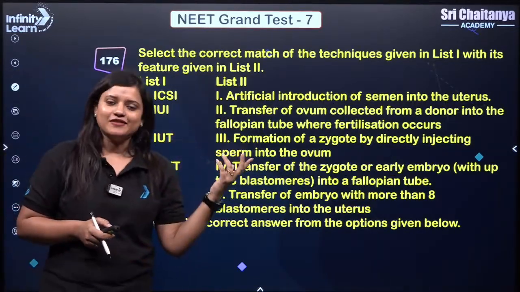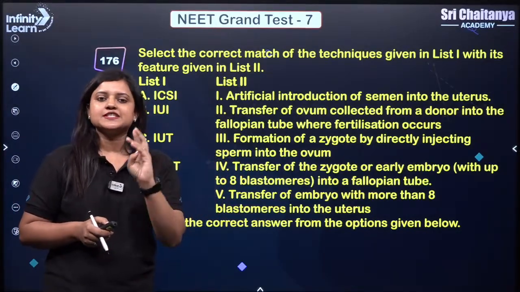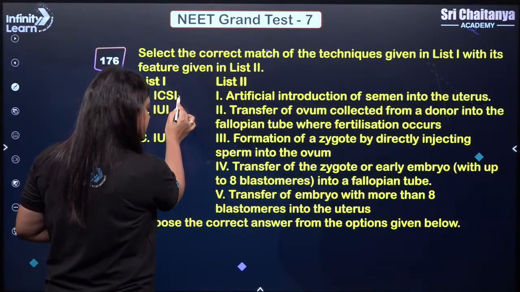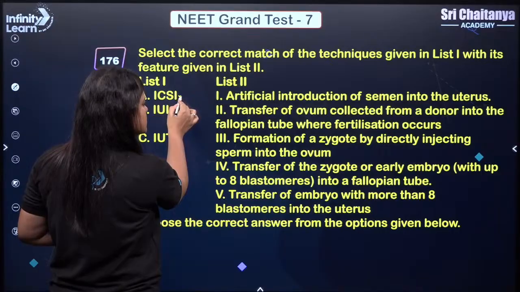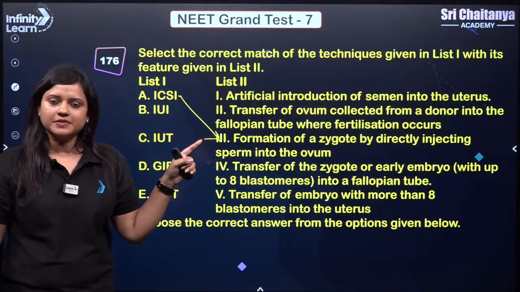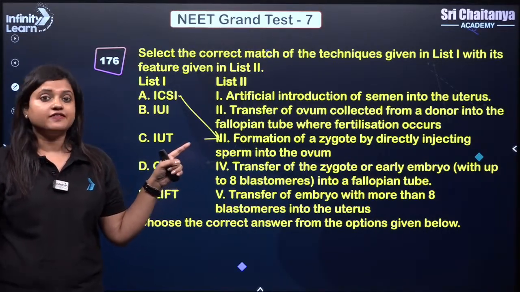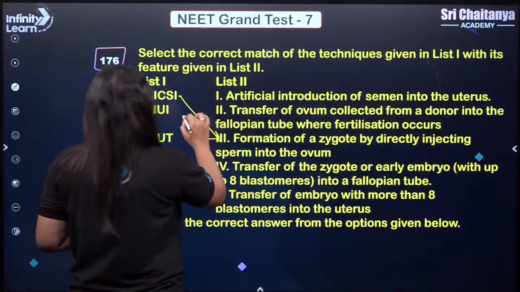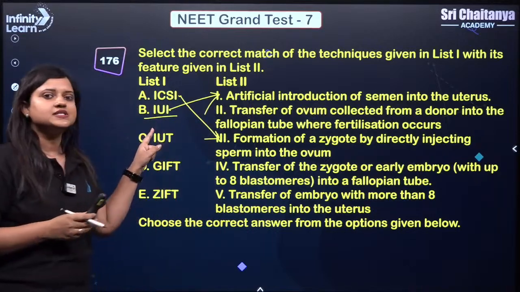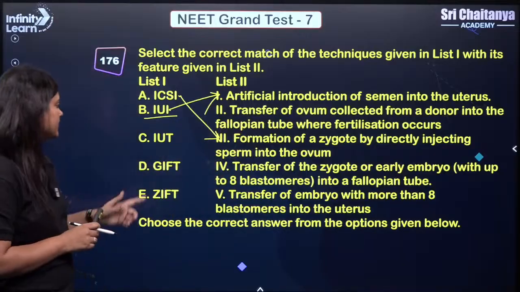And here again you have a match the following type of good question. ICSI is intracytoplasmic sperm injection where we inject sperm directly into the ovum, right? So we will match it with 3. IUI, intrauterine insemination, where semen is put or introduced into the vagina of female. Okay, so it should be intrauterine insemination. So here the semen is introduced into the uterus. Artificial introduction of semen in the uterus, right?